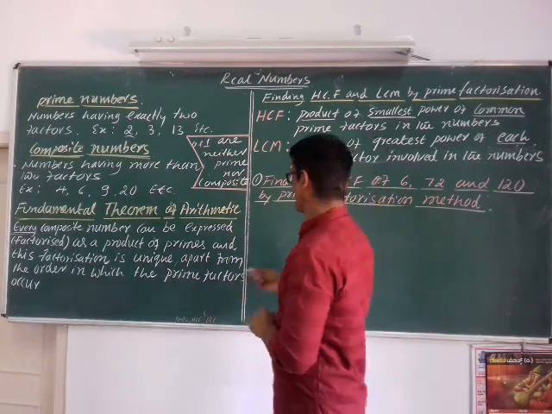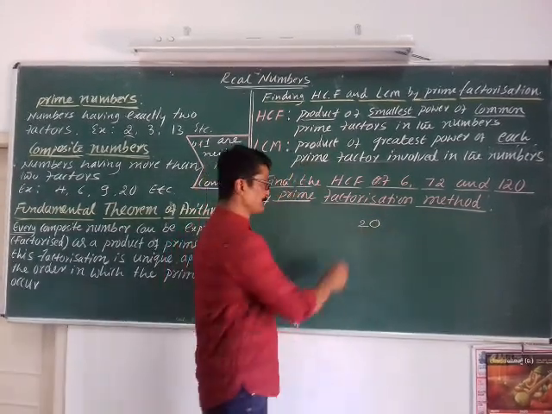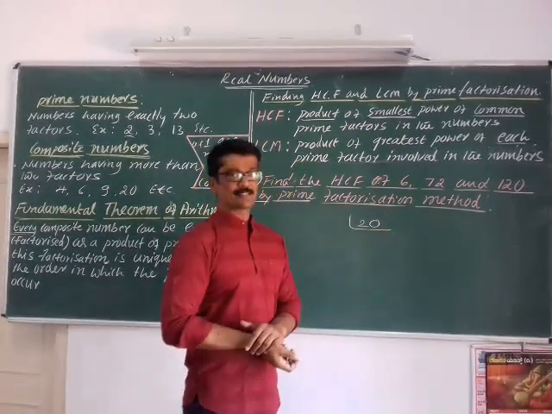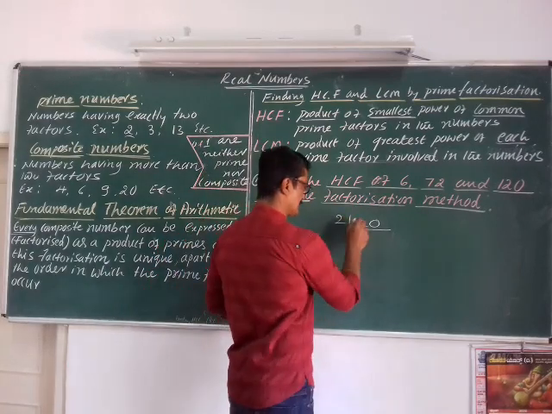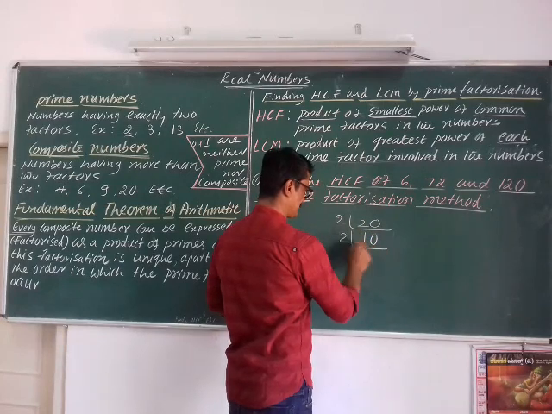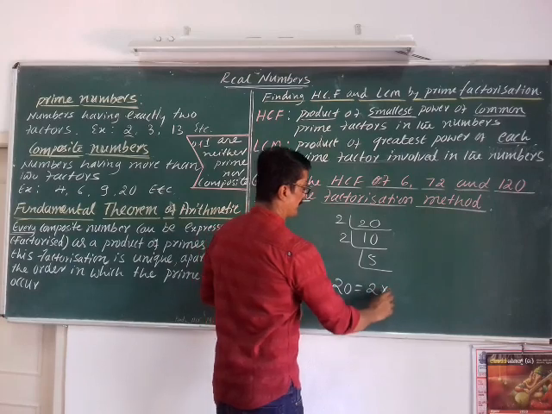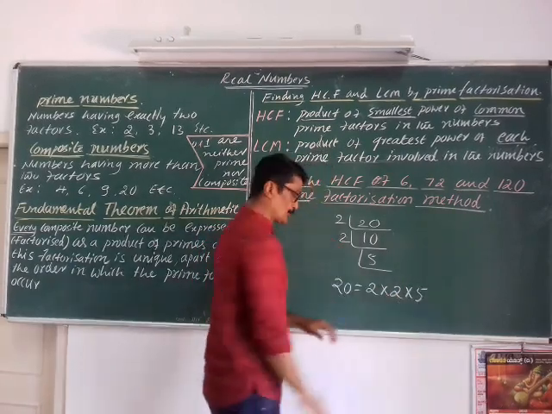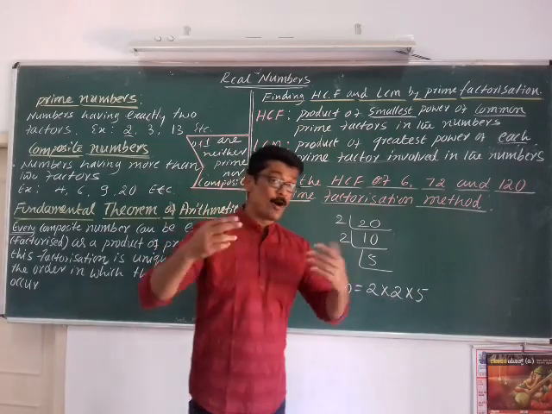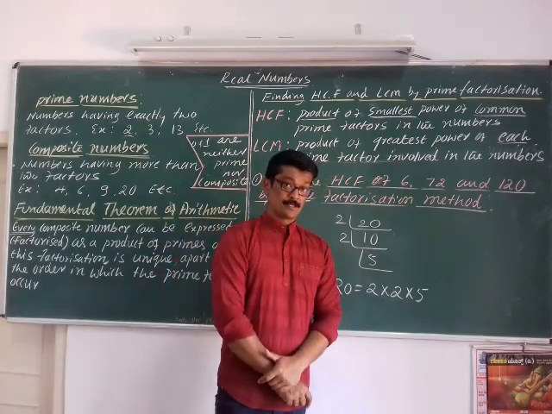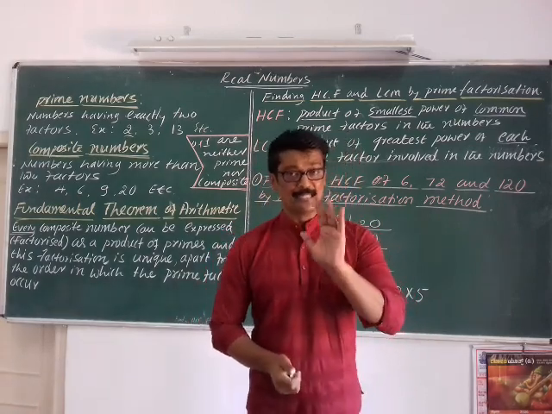For example, I will take 20, a composite number. It can be written as the product of prime factors. So 20 is written as the product of primes. 2 is a prime number, 5 is also a prime number. Take any composite number. It can be written as the product of prime numbers.